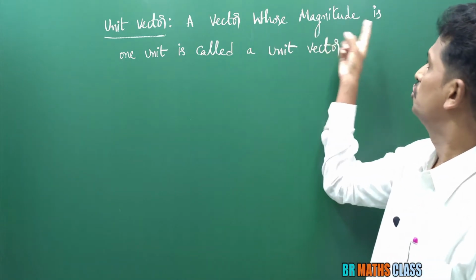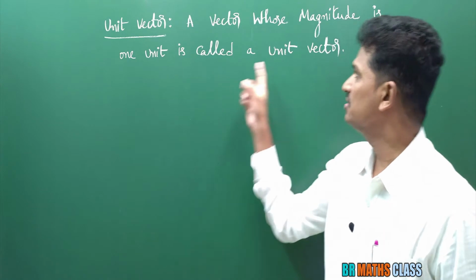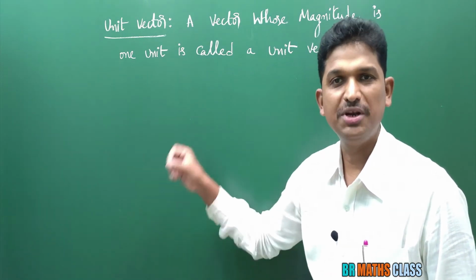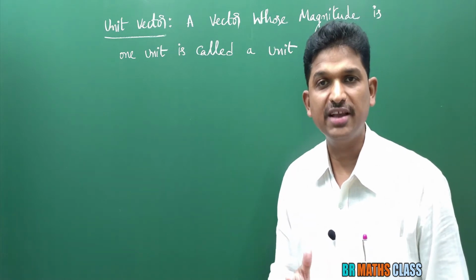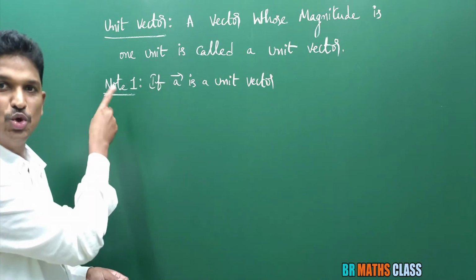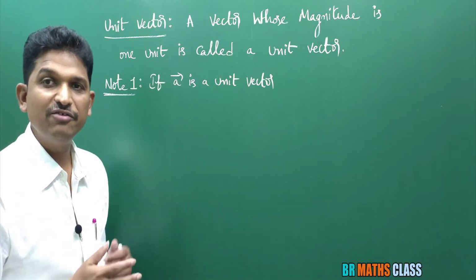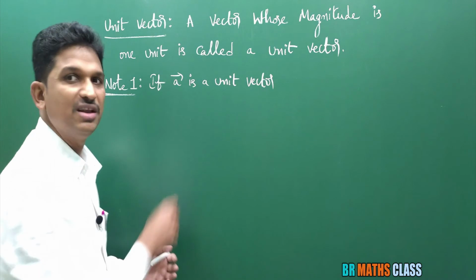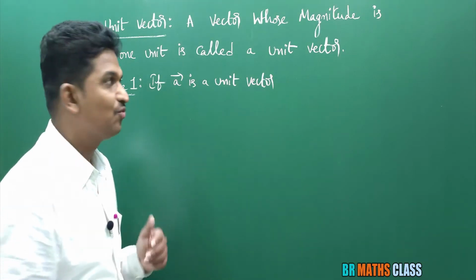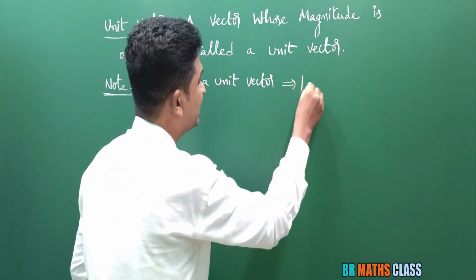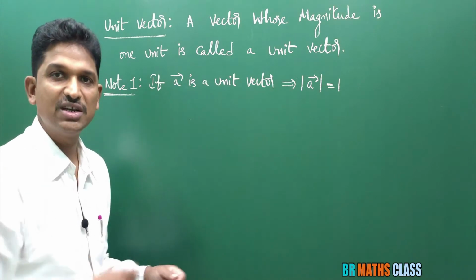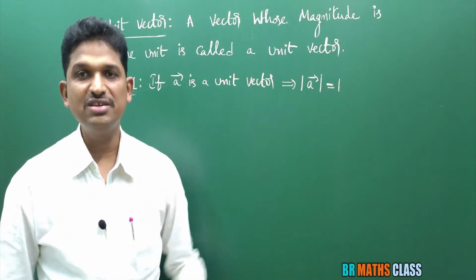A vector whose magnitude is 1 unit is called a unit vector. One unit may be 1 centimeter, 1 kilometer, whatever it is. Note 1: from now onwards, wherever you see in the problems that a bar is a unit vector, it means that its magnitude is 1 unit. So I'll write that the magnitude of this vector is 1. When you know a bar is a unit vector, you can write that its magnitude is 1.